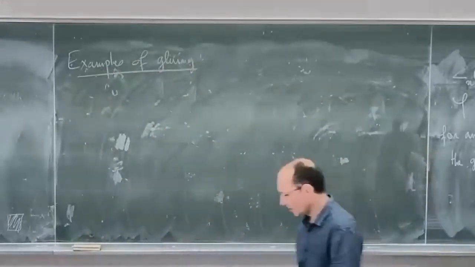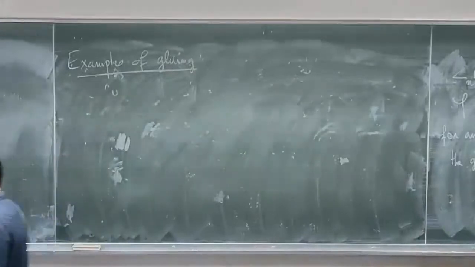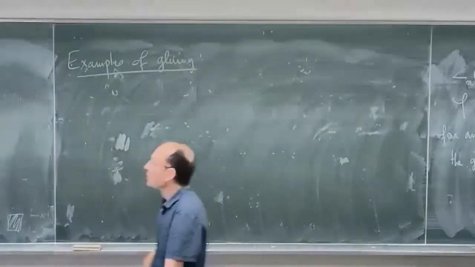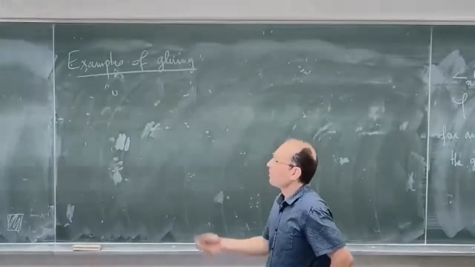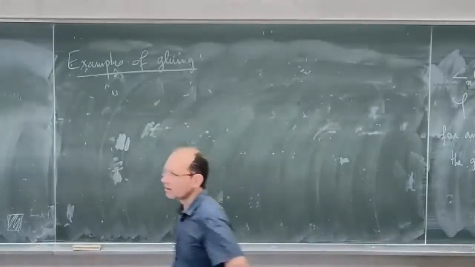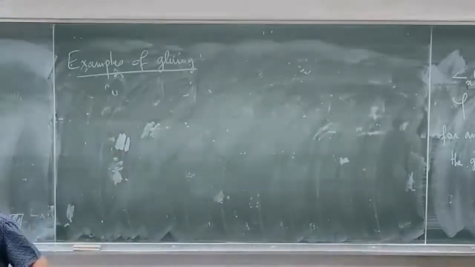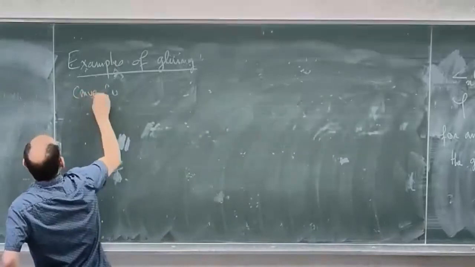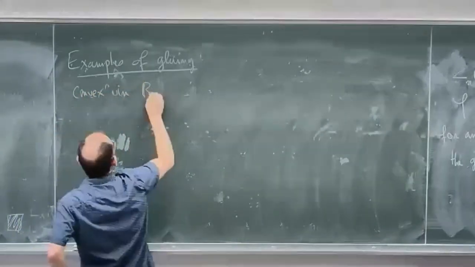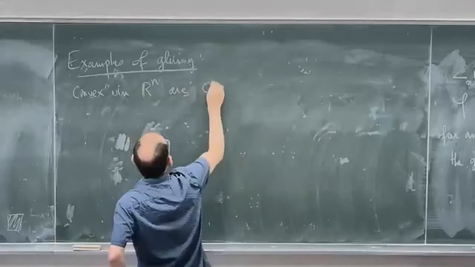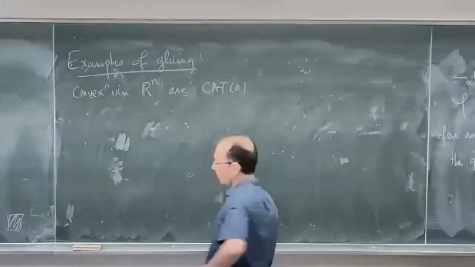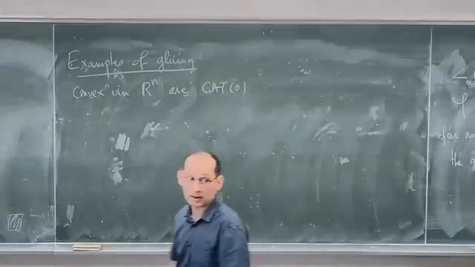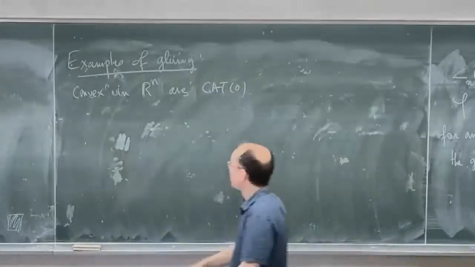So I will do an example with K equal to 0. It's easy to construct other examples. The basic CAT(0) spaces are just convex bodies in R2 or Rn. Convex sets in Rn are CAT(0), because if you take a triangle in the convex set, it's the same triangle as in Rn, and it has the CAT(0) property.